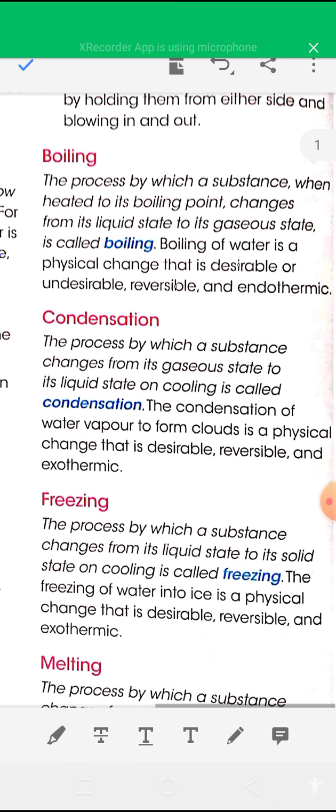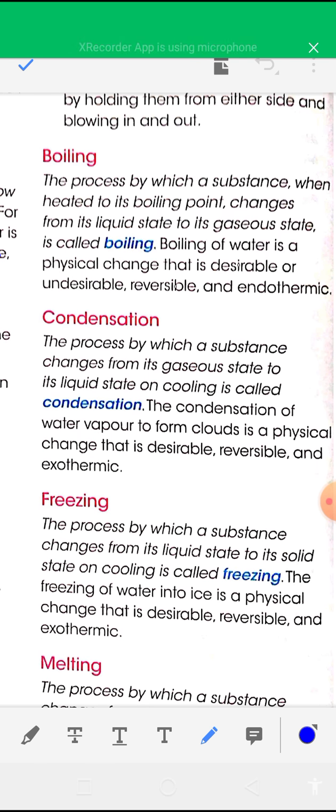Second type of physical change is boiling. What is boiling? It is a process by which a substance, when heated to its boiling point, changes from its liquid state to its gaseous state. So boiling is also a change of state from liquid state to gaseous state, but when it is heated to its boiling point.